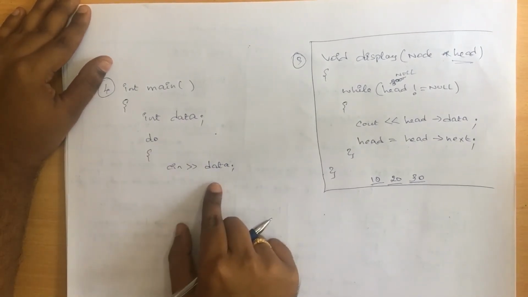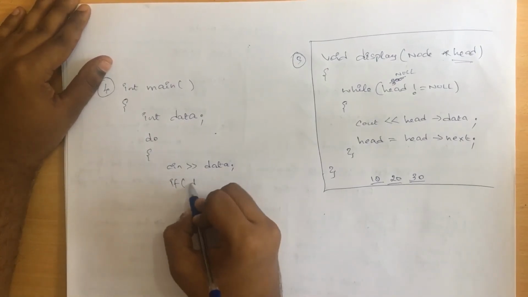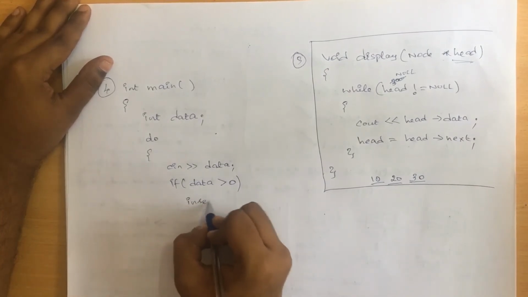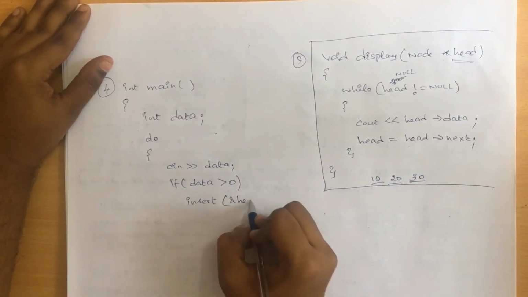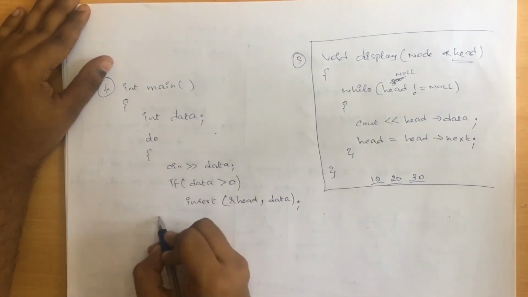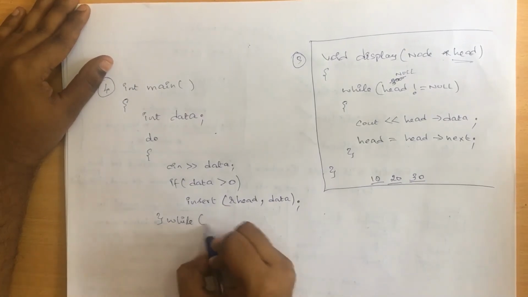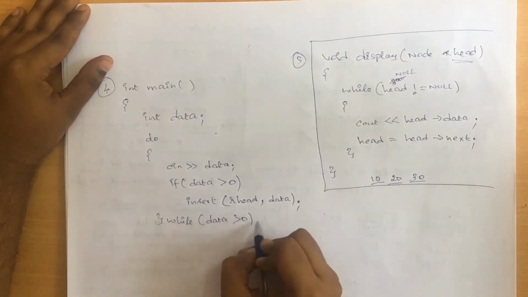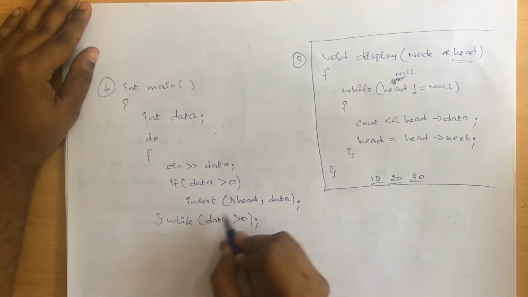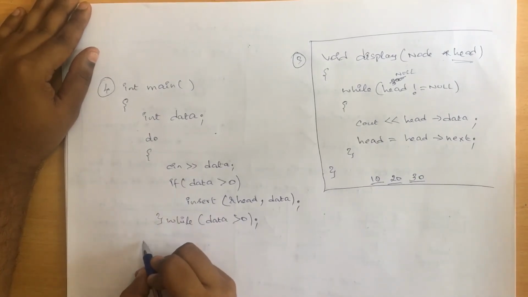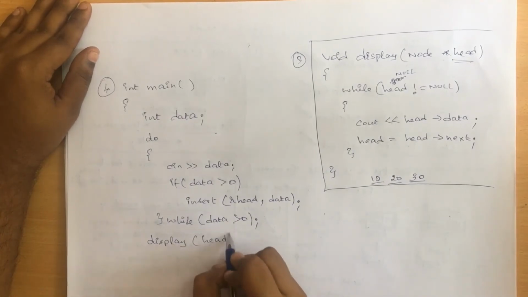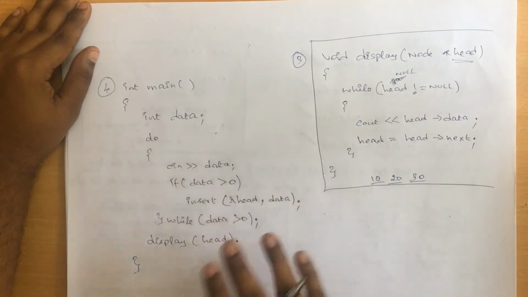Followed by collecting the data value, I want to check if data is greater than 0. If data is greater than 0, then I'll call the insert method, and I'll pass the original position of my head as well as the data collected from the user. As long as the data value is greater than 0, I continue this loop endlessly, and at last just call the display method. So display of, just pass the head reference alone. So this is what the entire program is.